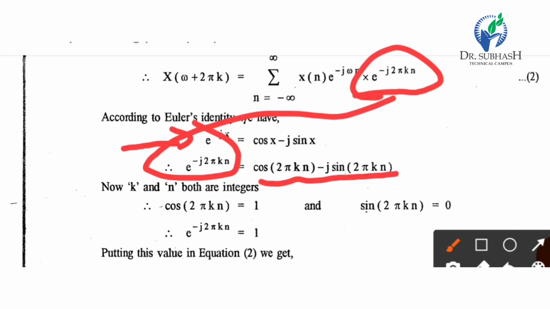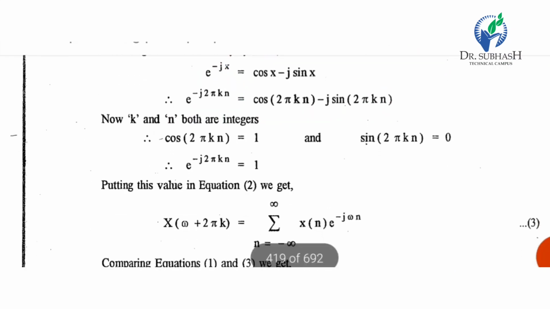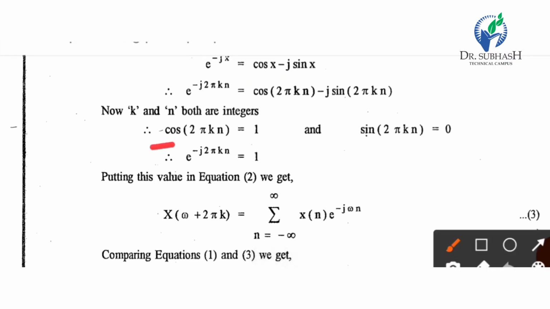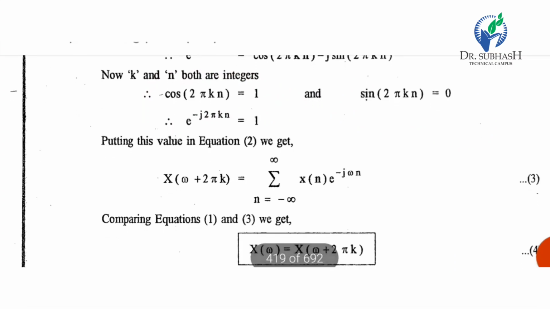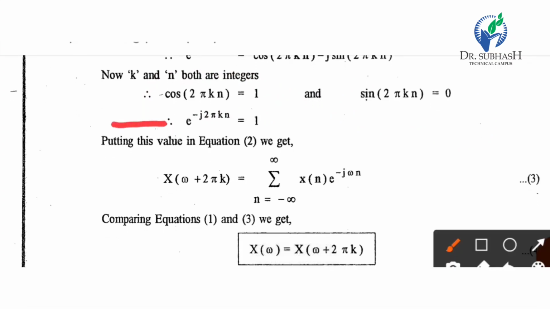Cos 2 pi means the value is 1, and sin 2 pi, sin 4 pi, sin 2 pi multiplied with any number is 0. So e raised to minus j 2 pi k n equal to 1. That is, cos 2 pi k n equal to 1 minus j sin 2 pi k n, in which sin 2 pi k n equal to 0 and cos 2 pi k n equal to 1.